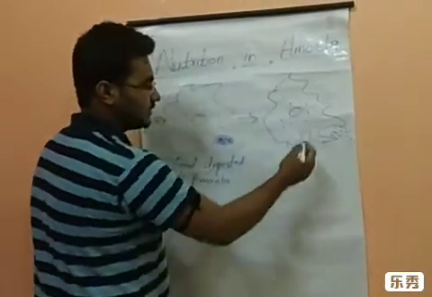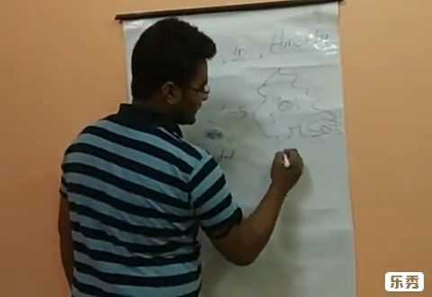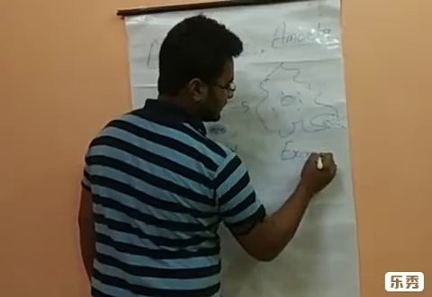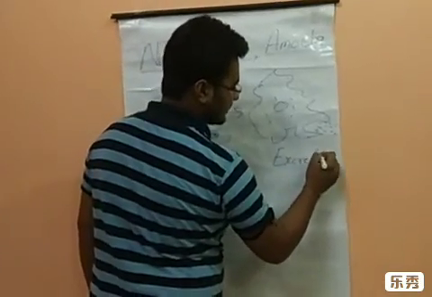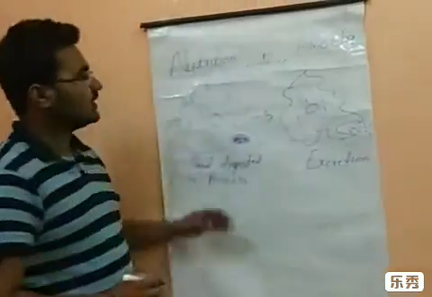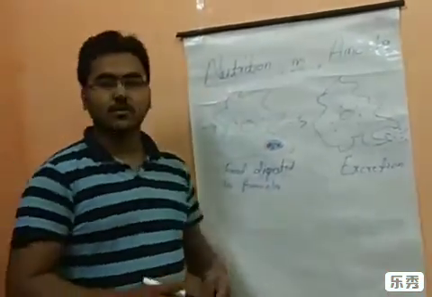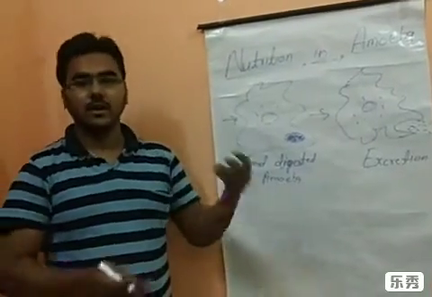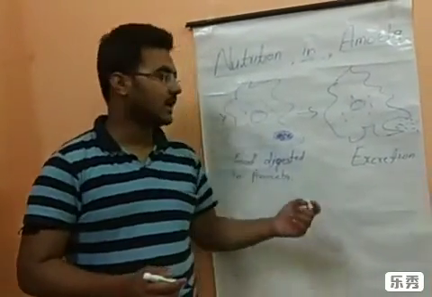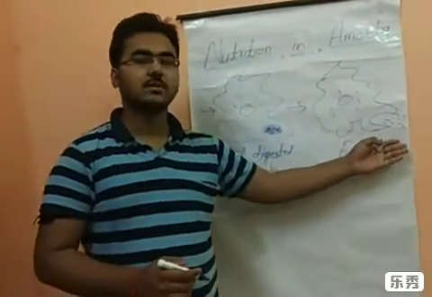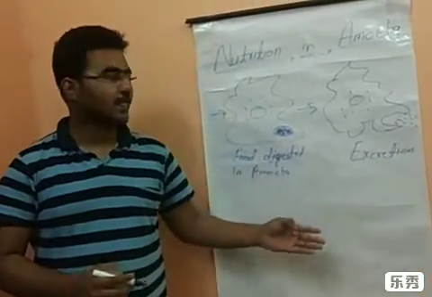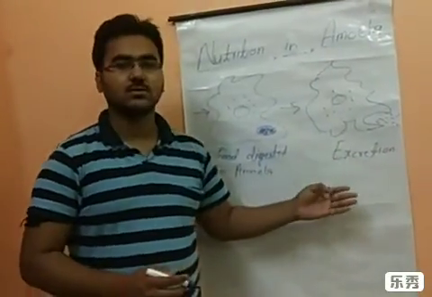You can say that this is excretion. So in this way, the amoeba has taken the food inside, engulfed it, digested it, and whatever waste is remaining is removed outside. So I think you have all understood this topic.